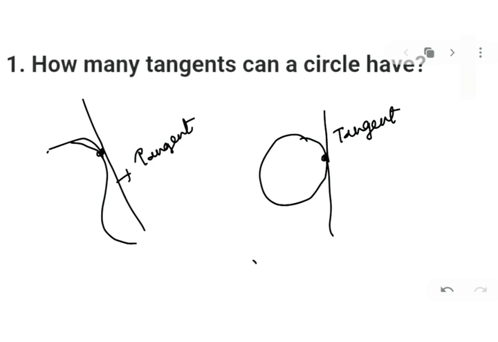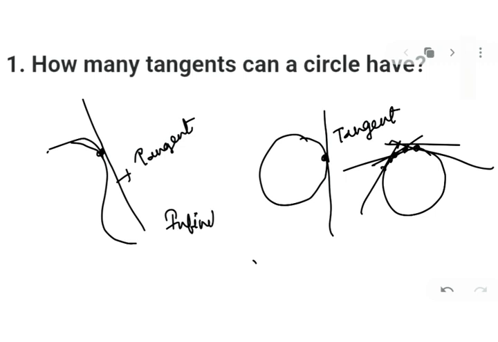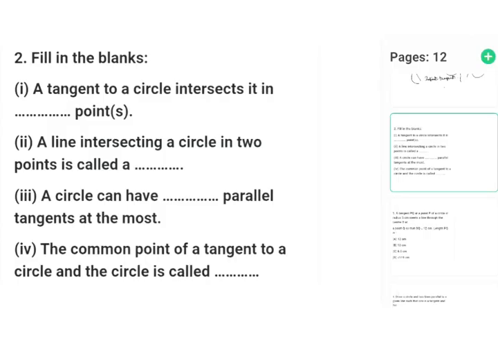It says, how many tangents can a circle have? Now in a circle I can take many, infinite tangents coming to the circle. ठीक है, क्योंकि a circle itself is made up of infinite points. तो हर एक point पे एक tangent draw हो सकता है ना बेटा. So it can go infinite tangents. So you will write infinite tangents. Clear? And if you want to write the reason, you can write a circle is made up of infinite points. ठीक है, since there are infinite points on the circumference, infinite tangents can be drawn. So you can write reason also. Okay, let's see with next.